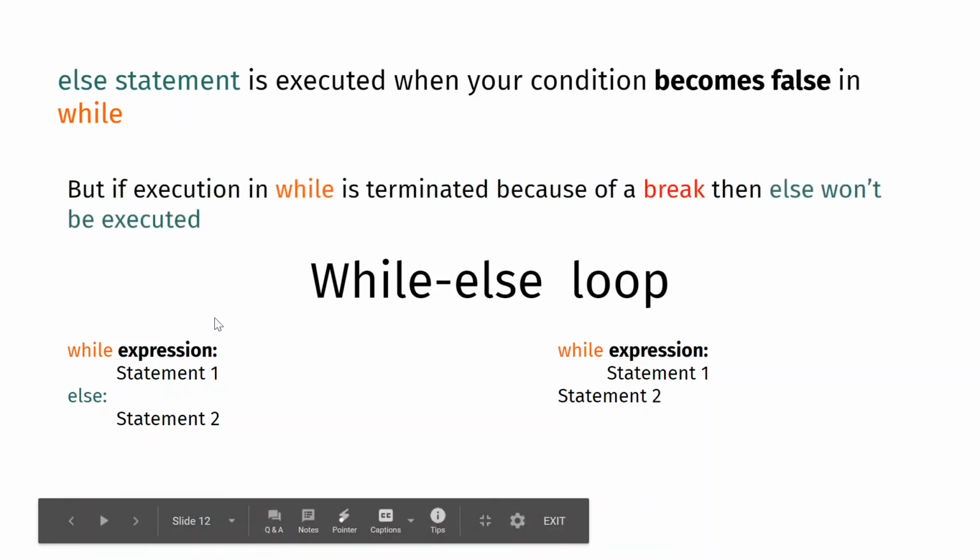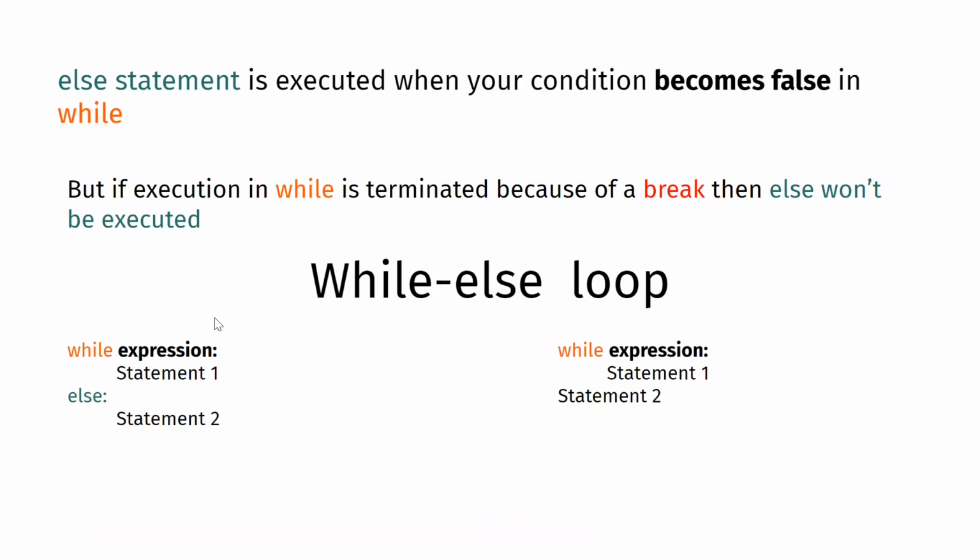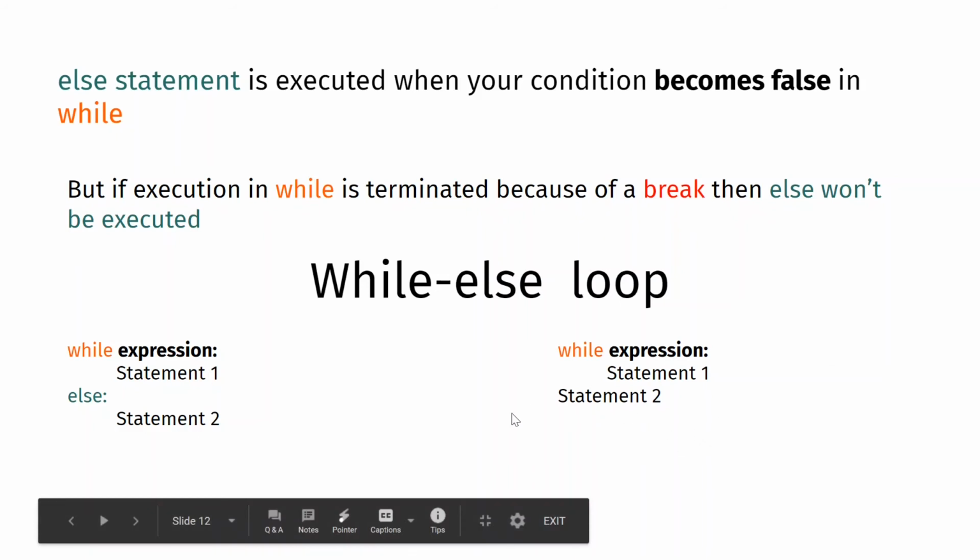We learned that you can use a break statement and jump out of the loop. In this case, if I had a break statement, statement 2 will still get executed. But here, statement 2 won't get executed if there is a break.